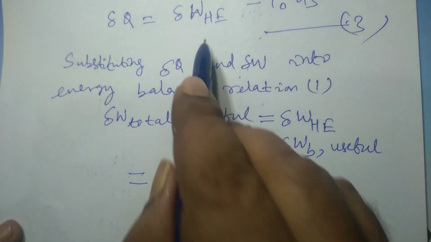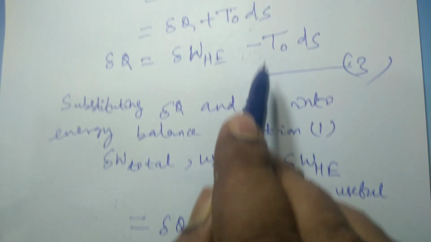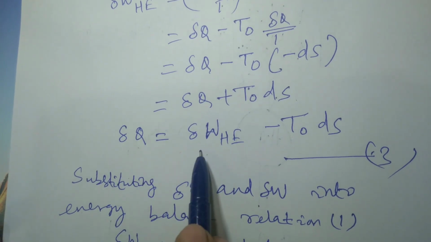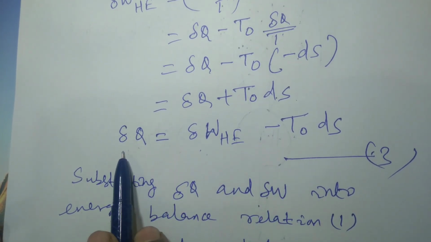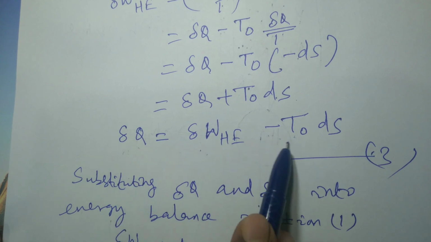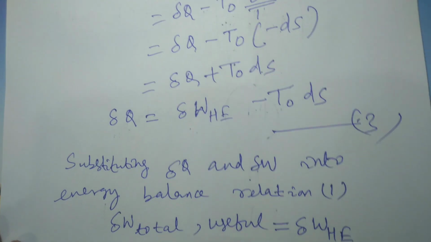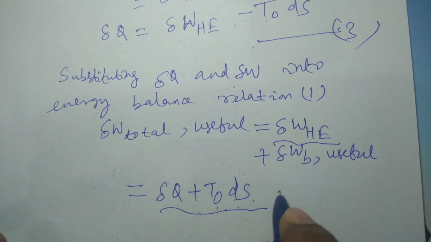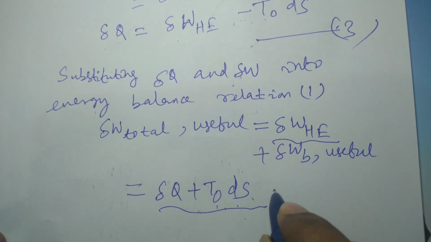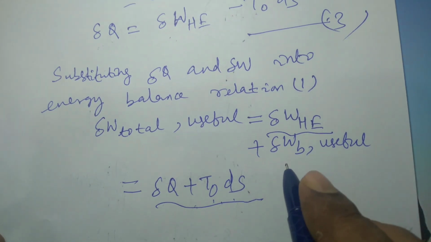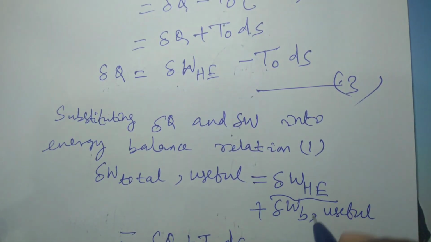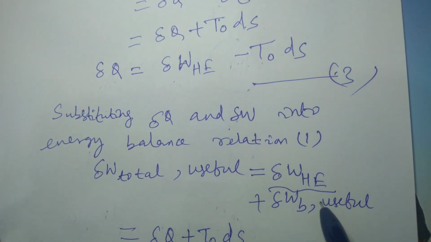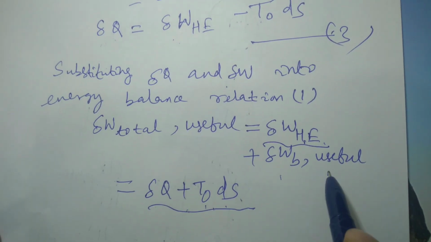You see, del W heat engine will be del Q plus T0 ds, from this equation. So in place of del W heat engine, I will write del Q plus T0 ds, and del W total useful is del W heat engine plus del W B useful.